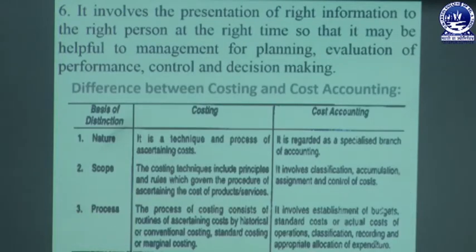The sixth characteristic involves the presentation of the right information to the right person at the right time, so that it may be helpful to management for planning, evaluation, performance, control, and decision making. So presentation of the right information to the right people at the right time is one of the most important features of cost accounting.